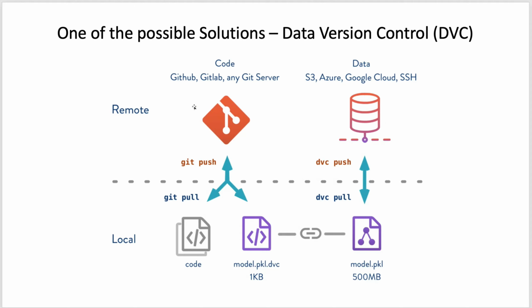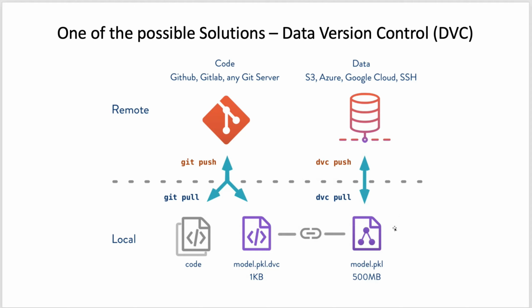But for Git, the repository will be a Bitbucket, GitHub or GitLab repository. For DVC, the repository will be any cloud storage, such as S3, Azure, Google Cloud, or any other file system type of application where we can push the files. So to add these files into DVC, we first do dvc add, then dvc commit and dvc push.